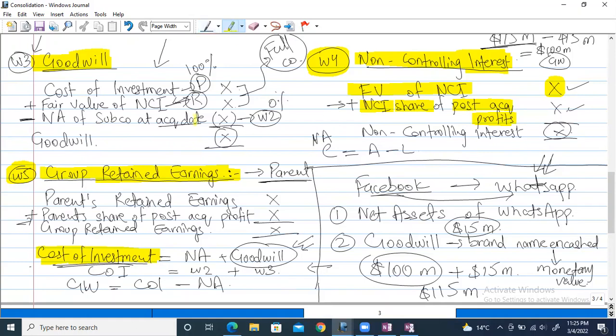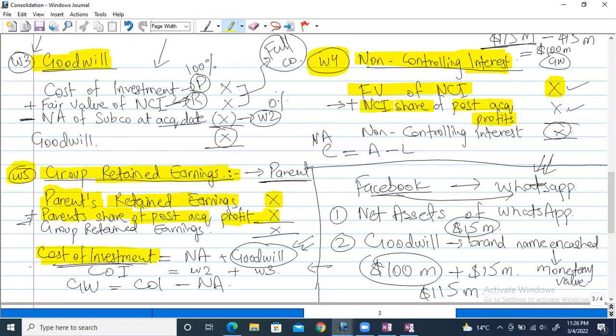What happens is, you can see there is evidence that everything included over here is of the parent. Nothing is of a subsidiary or associate or anyone else. Now you can see parent's retained earnings. First we add this one, which we take from the financial position. In the question you will be given the individual statements of financial position of the subsidiary as well as of the parent. It's the accountant's job to add them together. For adding them together, we do this whole set of workings. So we add the parent's retained earnings, and we add the parent's share of post-acquisition profit.